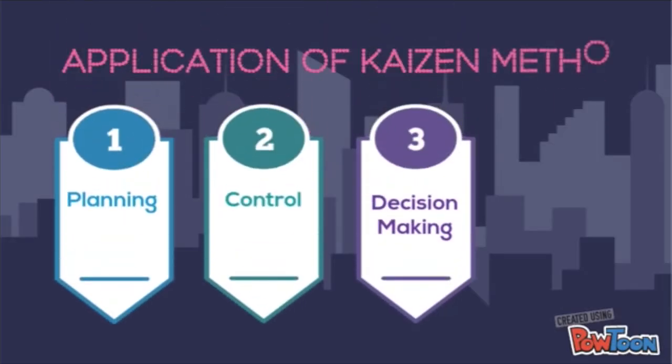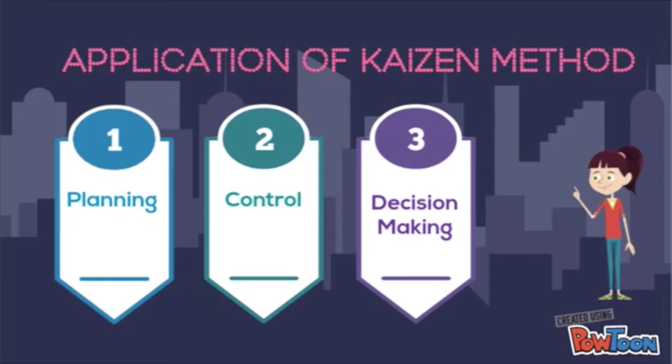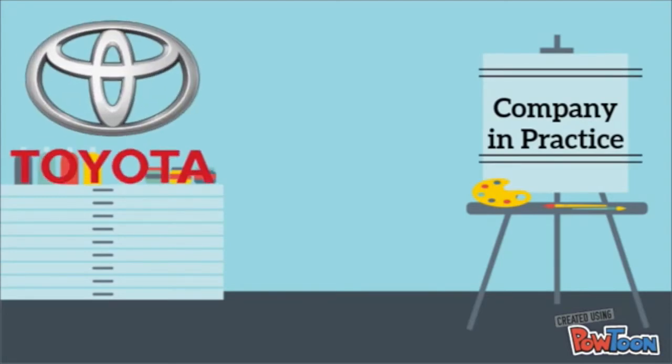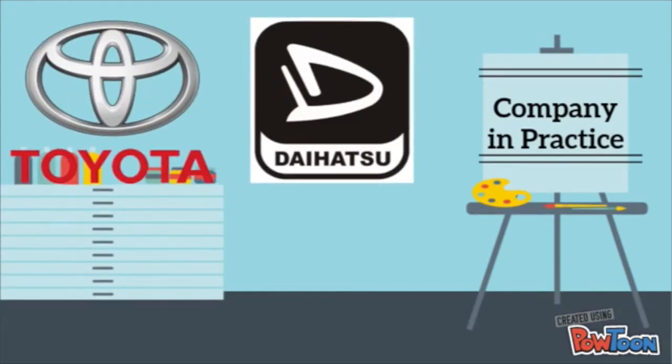Application of the Kaizen method. 1. Planning. 2. Control. 3. Decision making. The companies that practice the Kaizen method are Toyota and Daihatsu.